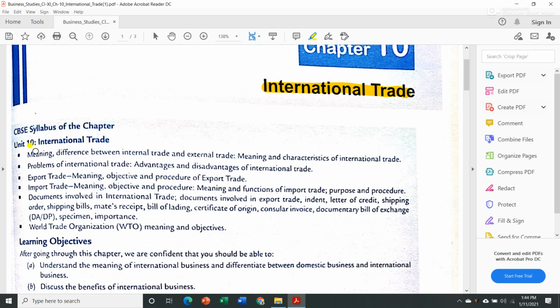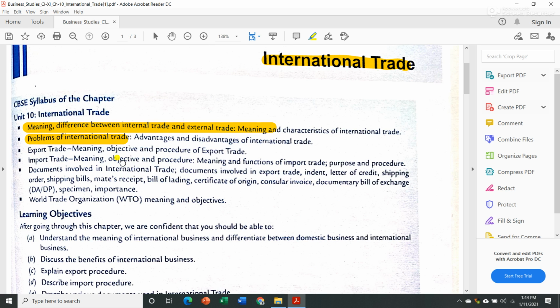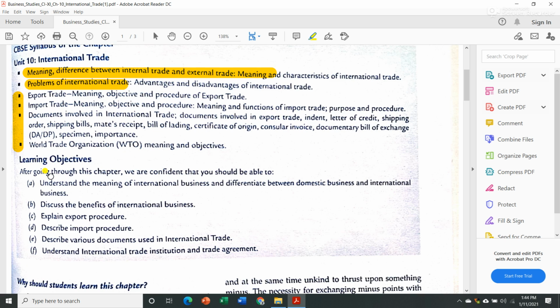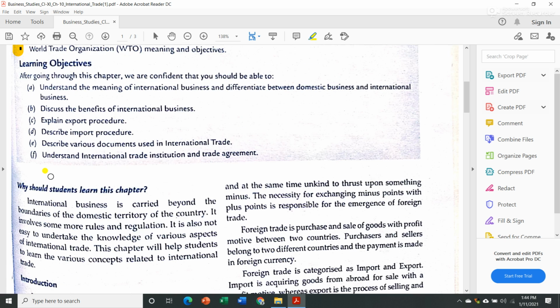Now in this chapter we will discuss this meaning, difference between internal trade and external trade, their characteristics, then problems of international trade. Just because of this lockdown and all, other topics from this chapter have been removed by the council. Okay, now let us start this chapter.